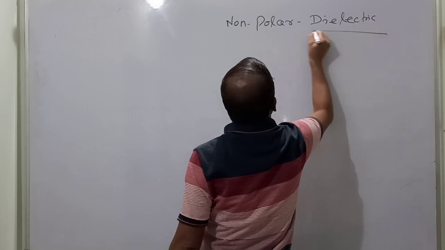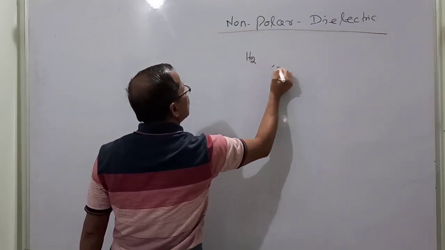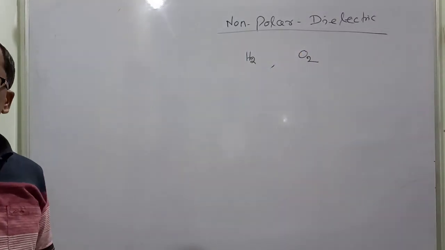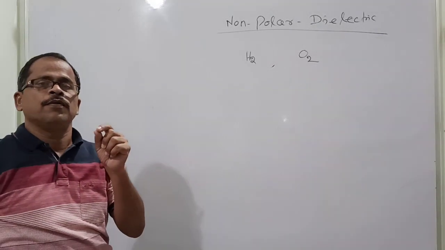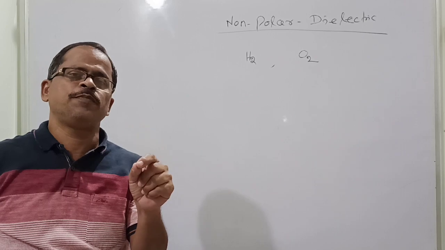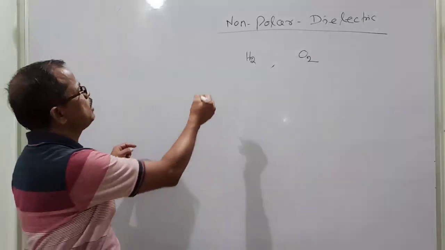I told you non-polar dielectrics, for example hydrogen or oxygen, are non-polar dielectric molecules. Non-polar means the centroid of the net positive charge and the centroid of the net negative charge coincide. Let's say, for example, hydrogen.